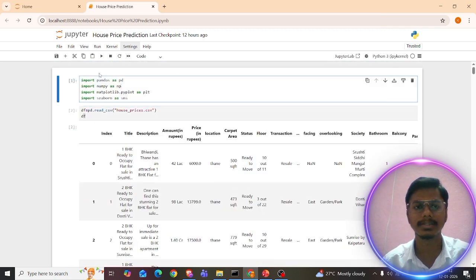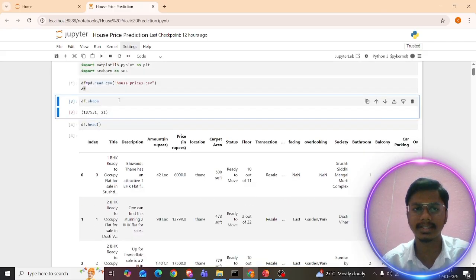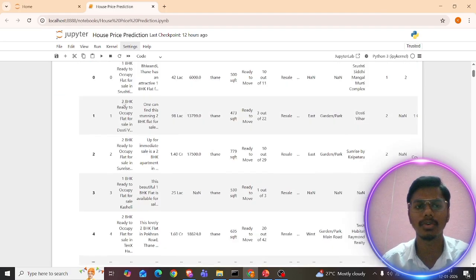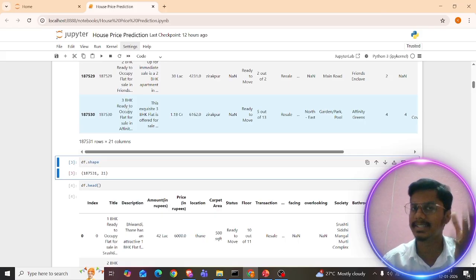So let me run this again. So I just read out this dataset. So it is reading. Just for a minute, it will load. It has 1,87,581 rows, so that's why it's taking time. So it is loaded. The data frame is loaded from the CSV file.